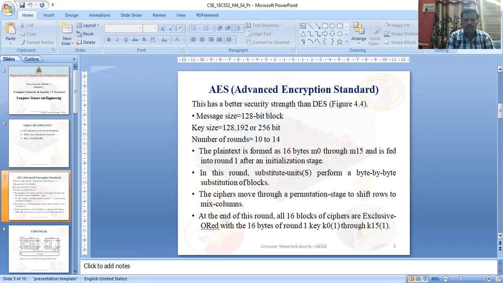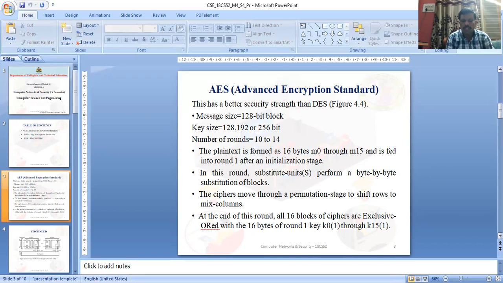Byte substitution takes place as the first step: substitute the units, performing byte-by-byte substitution of the blocks. Then the cipher moves through the permutation stage. Shifting the rows is exactly the second step, and then mix the columns in the third step.